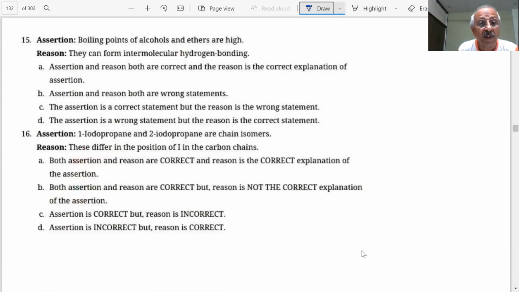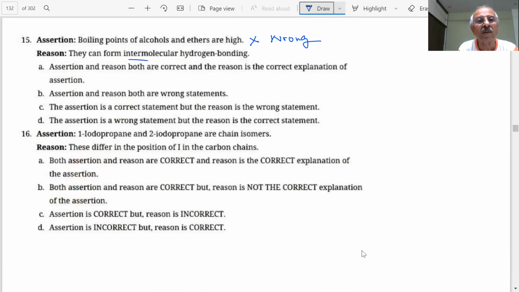Next question is coming, student. Assertion: boiling point of alcohols and ethers are high. Boiling point of alcohols and ethers. It is wrong, because ethers, they do not have high boiling point. It is wrong. Yes, sir. Reason: they can form intermolecular hydrogen bonding.